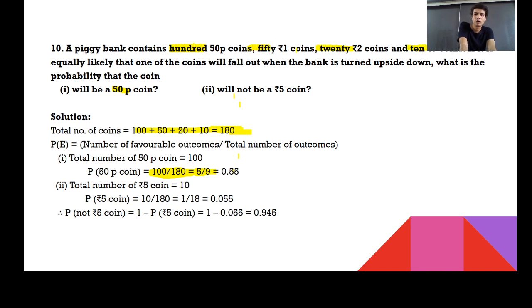सकता है, 1 rupees का हो सकता है, 2 rupees का हो सकता है. तो you can say that 100 plus 50 plus 20. तो ये हो जाएगा आपका basically 170 upon 180 and that is 17 upon 18. Right? So directly you can say that 17 upon 18 could be your correct answer.